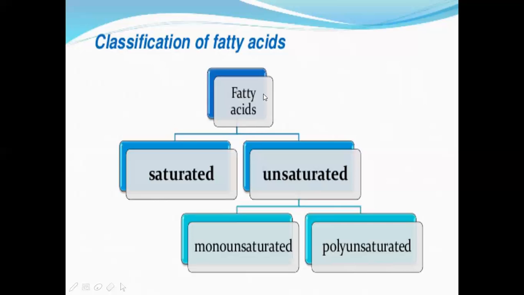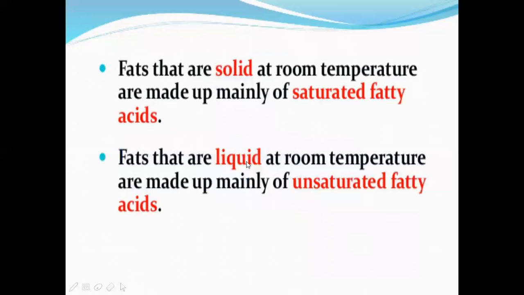So, again revising, fatty acids are of two types, saturated and unsaturated, and unsaturated are in turn of two types, monounsaturated and polyunsaturated. Next, fats that are solid at room temperature are made up mainly of saturated fatty acids.